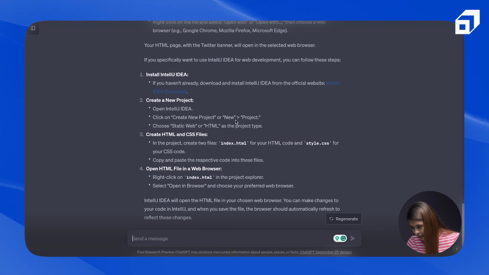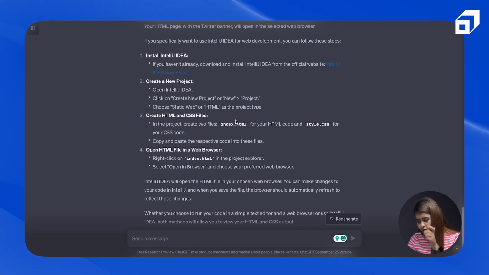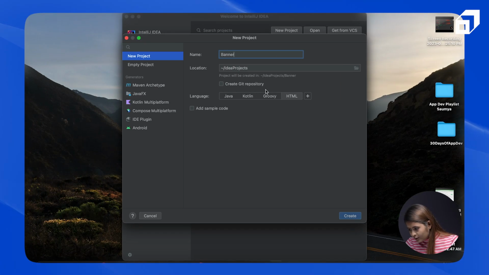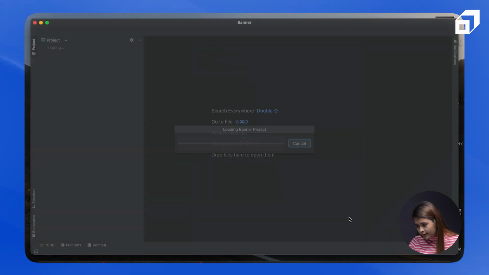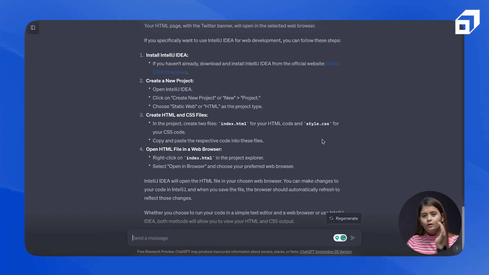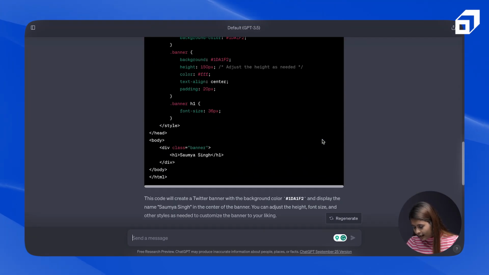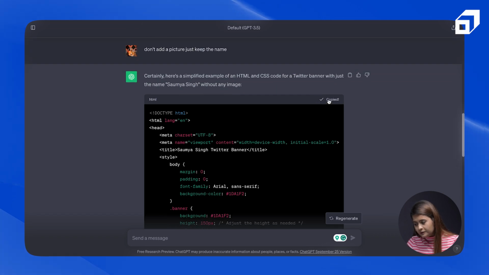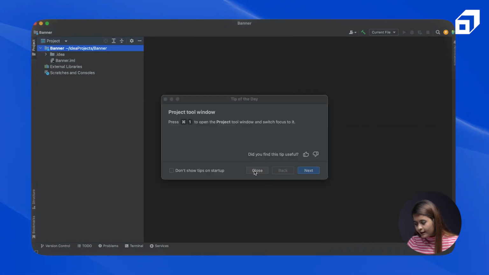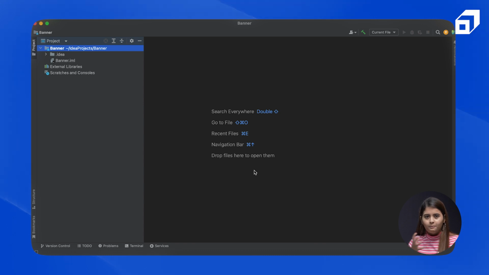And then it is telling me that we have to choose HTML as the project type. So this is already HTML. Here we have other options like Java, Kotlin, Groovy, etc. So here we go with HTML and I'll click on create. After that, I'll simply put the code that they have provided to me and I'll see if it's working fine or not. Now, because I already know HTML, CSS, let's say if I encounter some error or there is something missing,